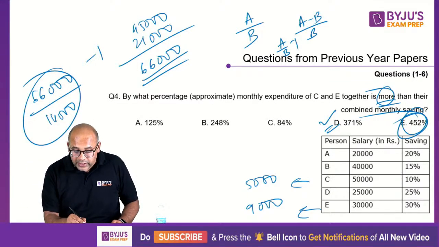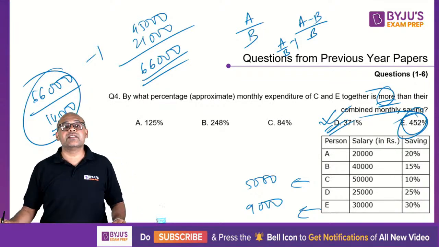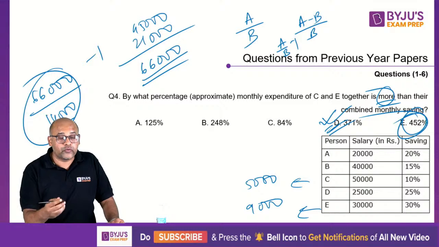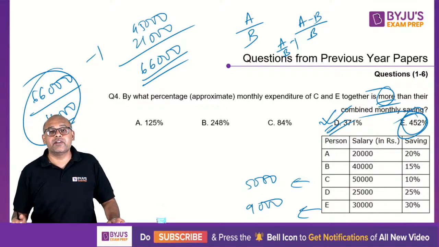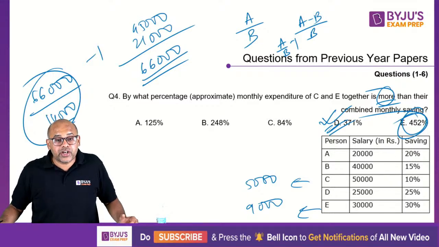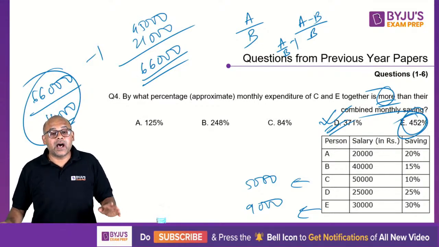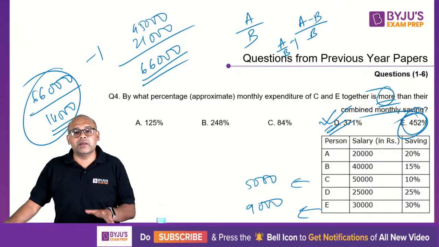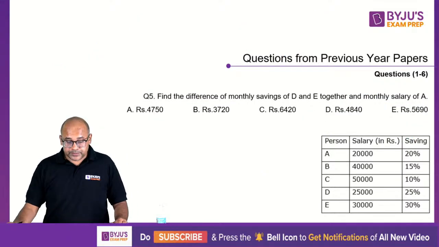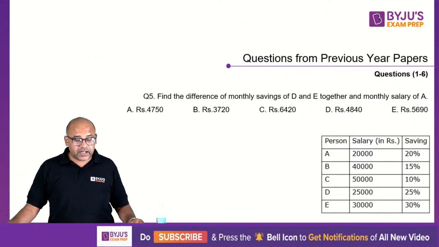So if you actually correctly do this, you'll get the answer as 371. So actually it is 4.71 minus 1. So 4 point something minus 1 is 3.71, which is 371%. I hope you guys understood this. Harshad, Ashish, very good. Dharmi, you did the calculation more or less correctly, but I think you missed out on the last part, which is the minus 1. Okay, let's move on. Last two questions in the set. 60 seconds have started now.